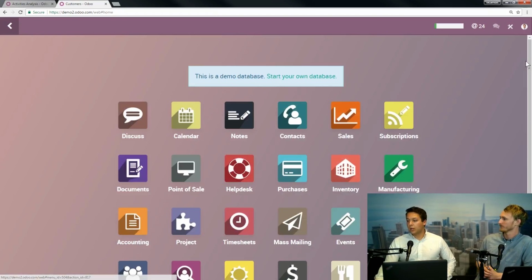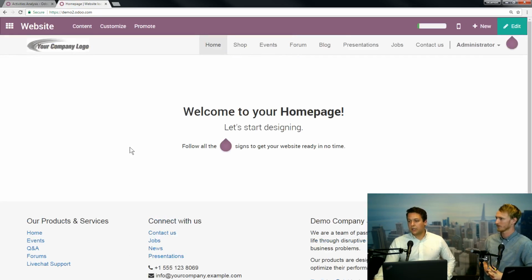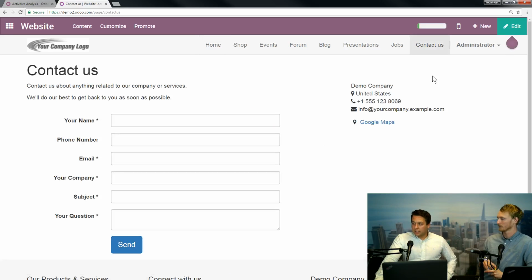So you would need the website application, which is down here. If I go into this again, Odoo has a great website builder. We have a bunch of different themes that you can play with. Basically, it is a form right here on Contact Us. If you go with our website, or even if you want to keep most of your own website, we're able to have this kind of relay through Odoo's website functionality and bring that into the pipeline. But you 100% need to have our website application.